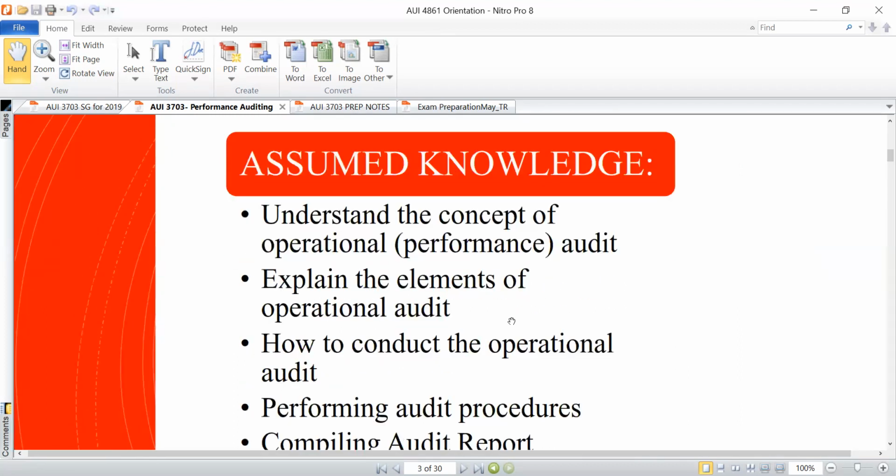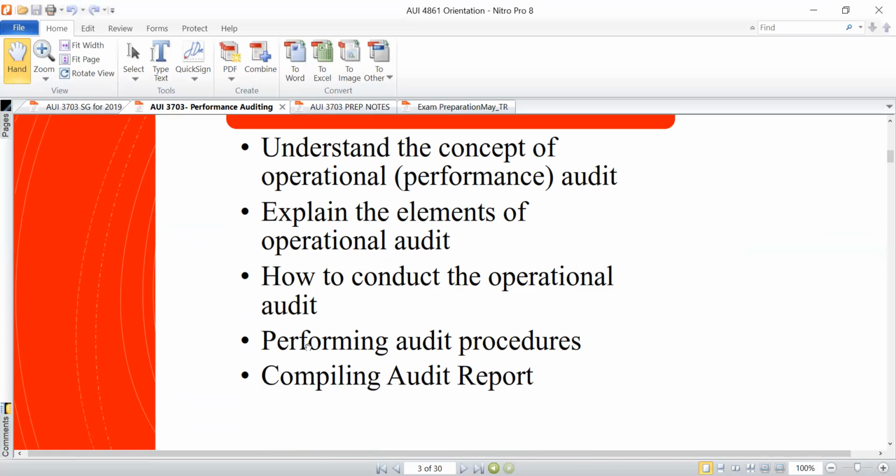Right. So what is the assumed knowledge that you need to have achieved by the end of this discussion? Number one, you should be able to understand the concept behind operational or performance auditing, explain the elements of operational auditing, and know how to conduct an operational audit in a real life situation.